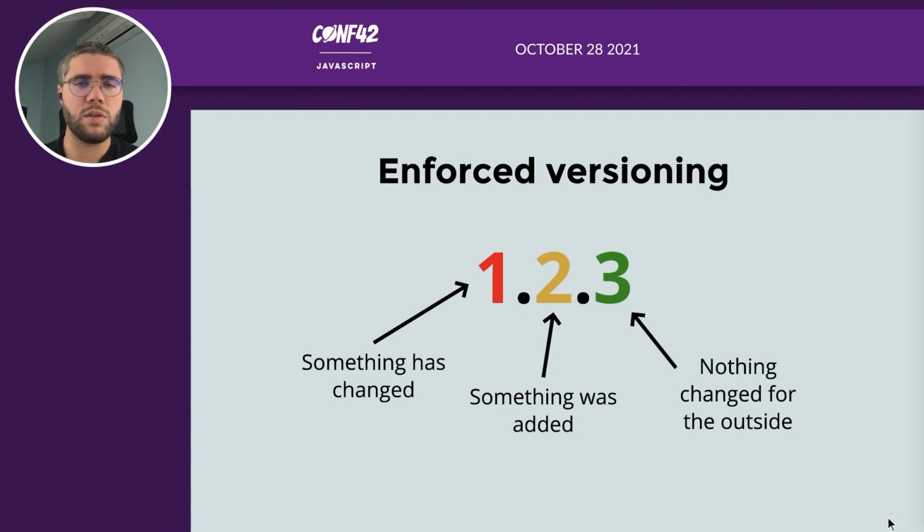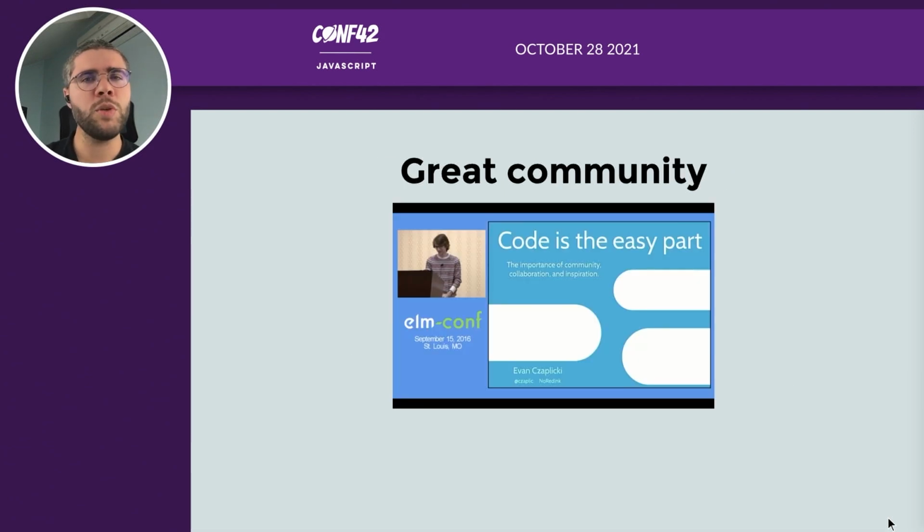In NPM, this is used, but it's only a convention, so it depends on the maintainer of the package. If they make a mistake or don't know this rule, you can update your dependencies and break your application. In Elm, it's not possible because the compiler will decide which version your package has. So for example, if you try to break something, the compiler will say, okay, it's a major version, so you need to increment the major version. So when you update your dependencies in Elm, you're sure you won't break anything. So it's pretty nice.